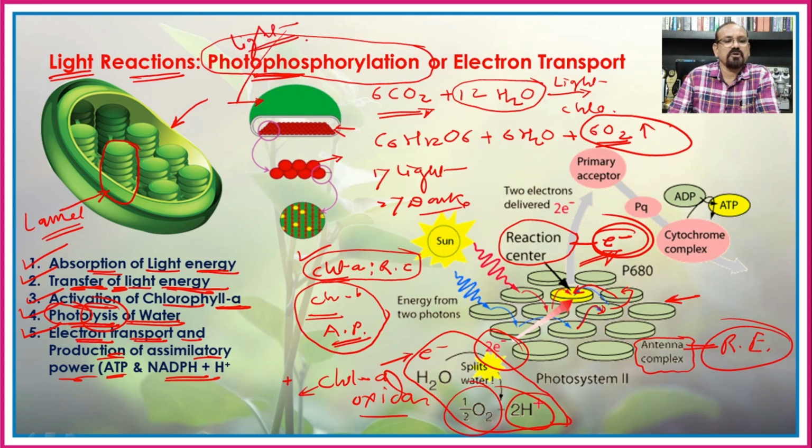The formation of ATP molecules is known as the phosphorylation, and if it is carried out in presence of the light, then it is known as the photophosphorylation. During this process, there is a transport of energy-rich electron from one pigment to another or to the cytochromes, and hence it is also known as the electron transport.